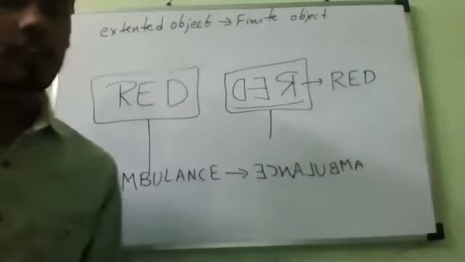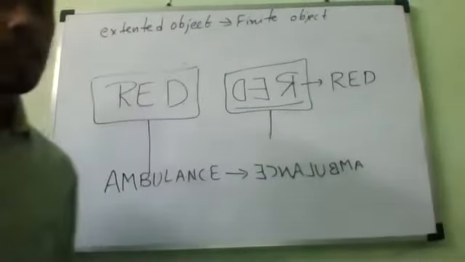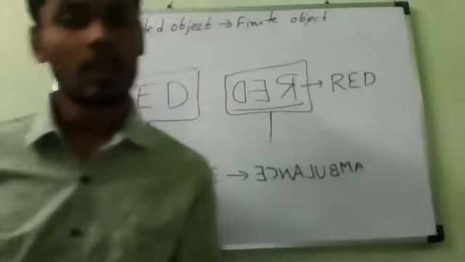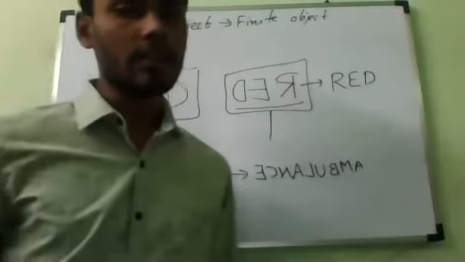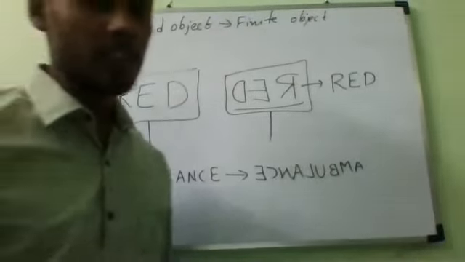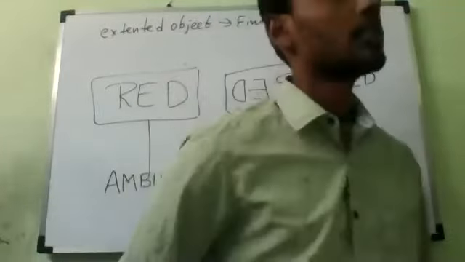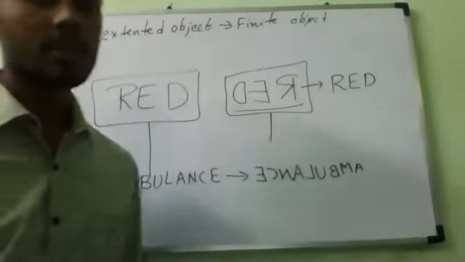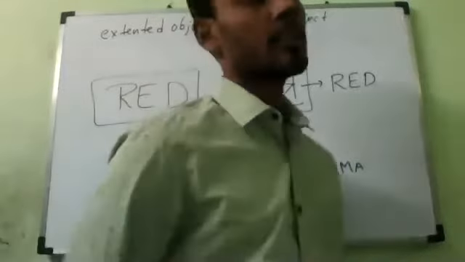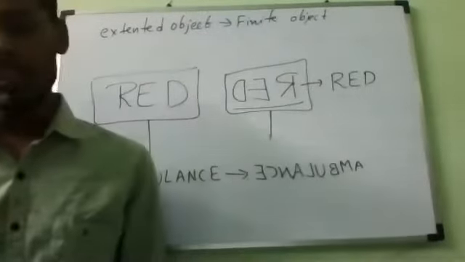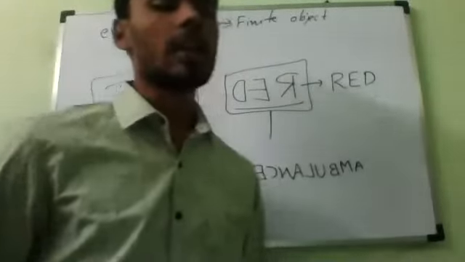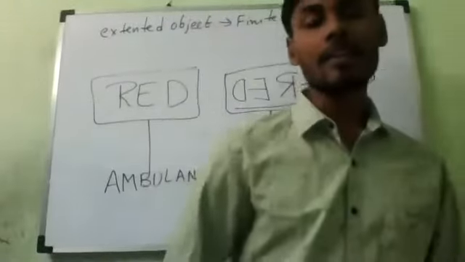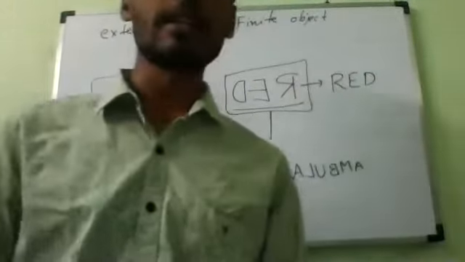Lateral inversion. The right side of our body becomes left side in the image, whereas the left side of our body becomes right side in the image.